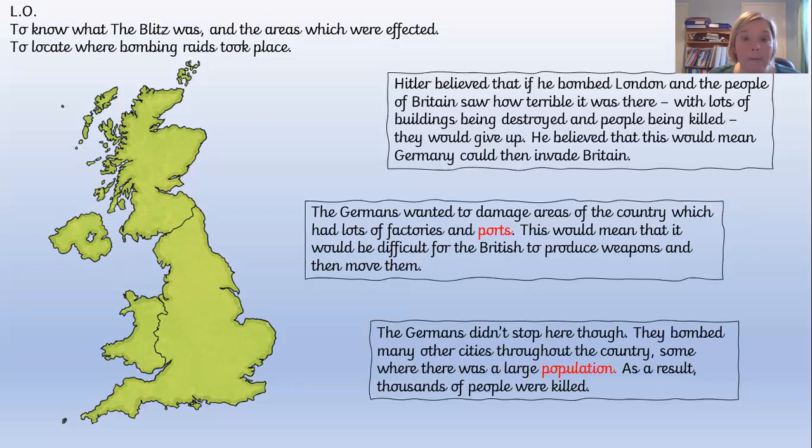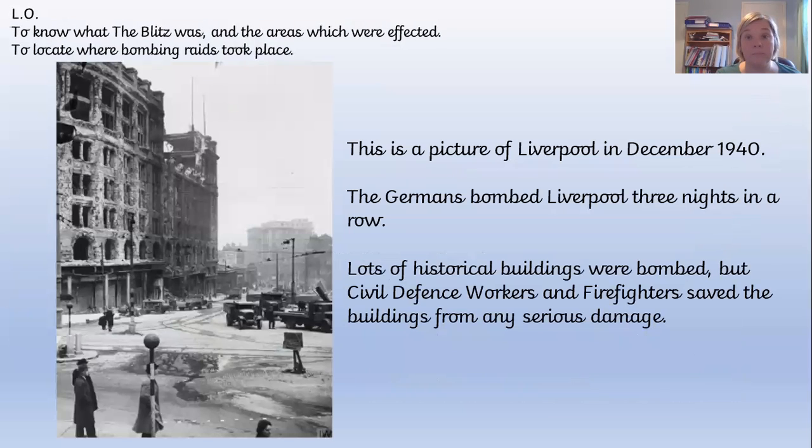But what happened was that he bombed lots of other cities, and there was a large population in a lot of these cities. Okay, and thousands of people were killed because of the bombing raids that happened during the Blitz. And this is one of them. This is in Liverpool. And Liverpool was bombed 3 nights in a row by the Germans in December 1940.